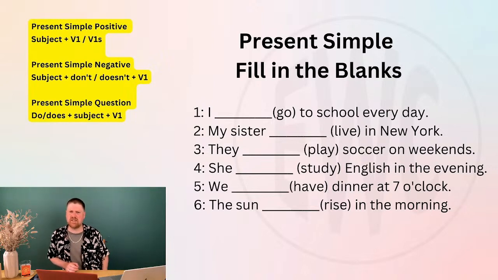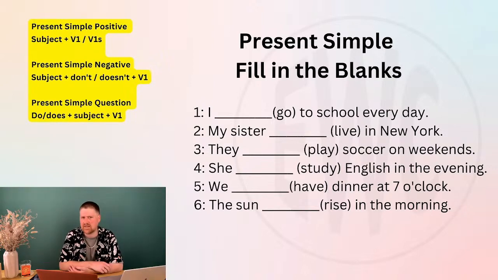When do we use V1 and when do we use V1S? I, you, we, they, V1. So I go, you go, we go, they go. When do we use V1S? He, she, it. He goes, she goes, it goes.